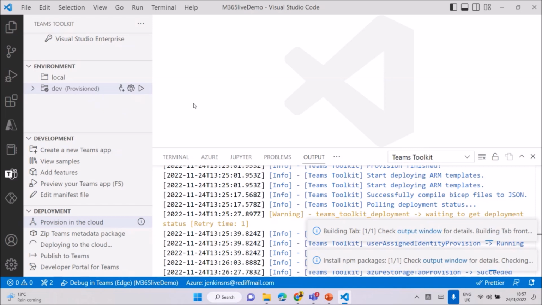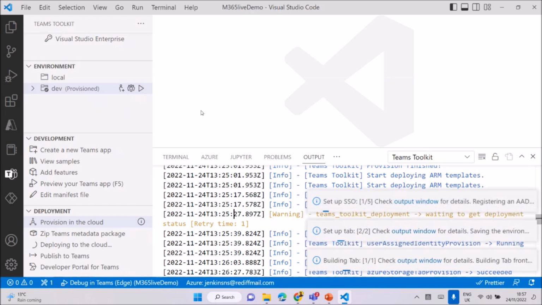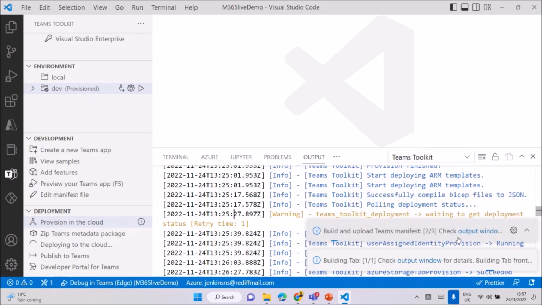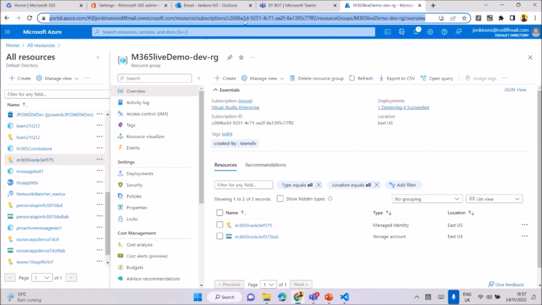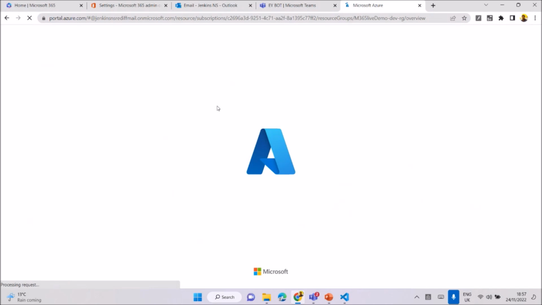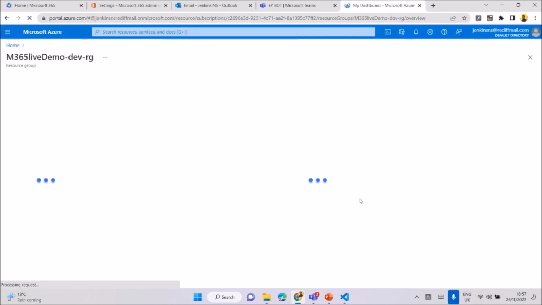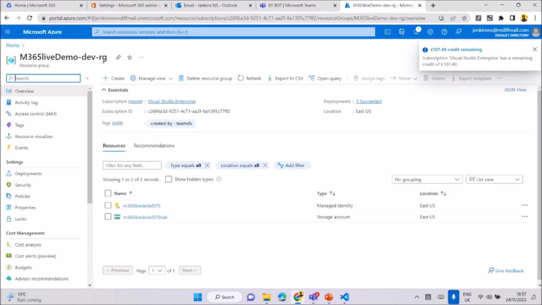The second part is what we are doing. First, you did the provisioning. Second, the SSO setup is ready. Now you can see here all the details will be installed. Let's go inside the resource group, the M365 live demo dev RG. That's the resource group. You can see they have a managed identity.